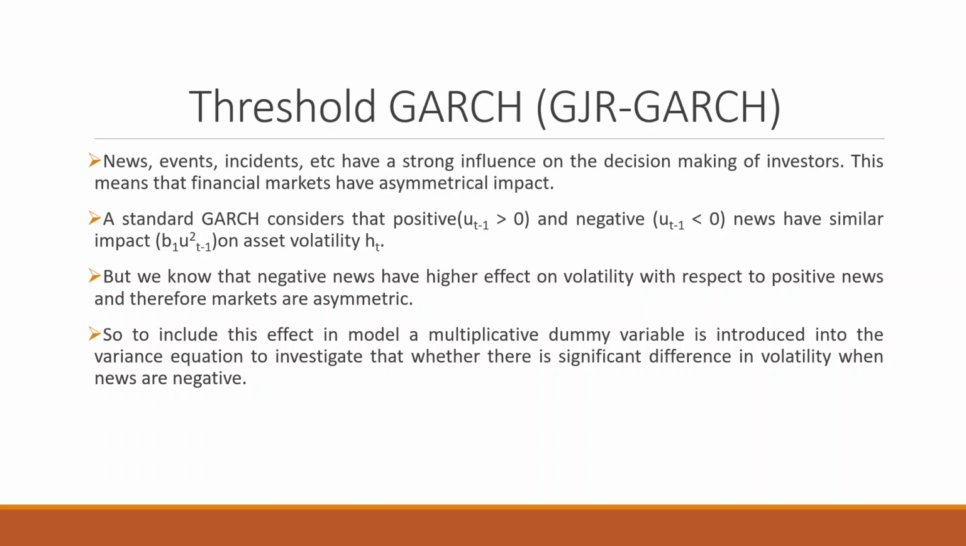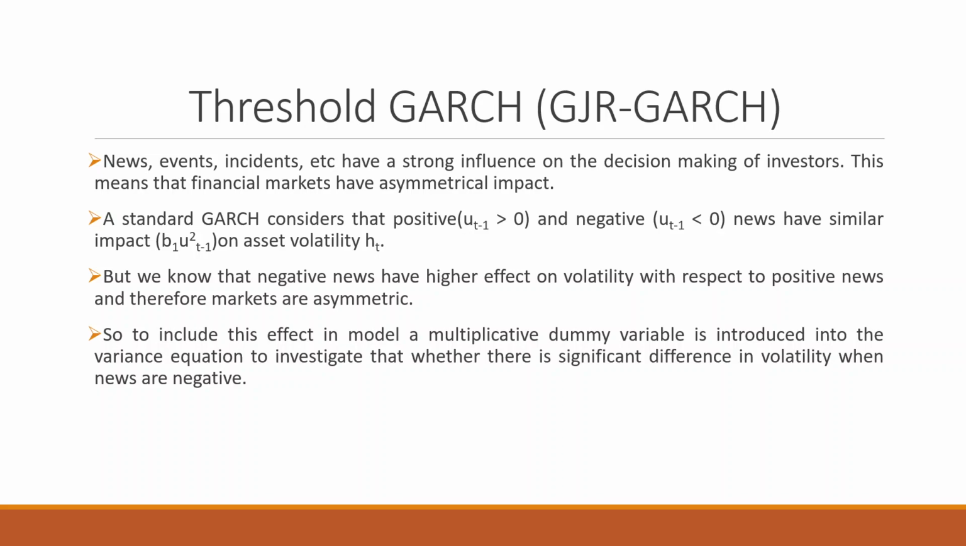So our standard GARCH considers that the positive mu t minus 1 greater than 0 and negative mu t minus 1 less than 0 news have similar impact. The standard GARCH assumes it. But that is not the case. We know that the negative news have a higher effect on volatility with respect to positive news, and therefore the markets are asymmetric. Basically, we run the TGARCH to see whether there is any asymmetry or not.